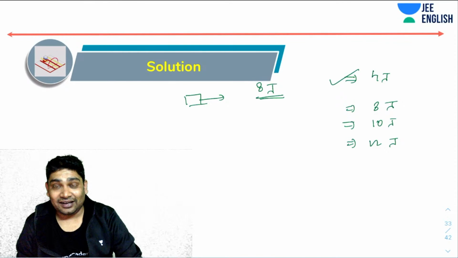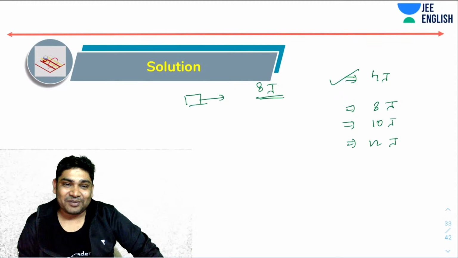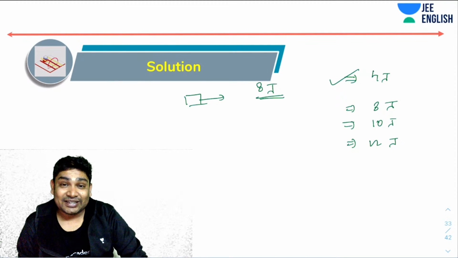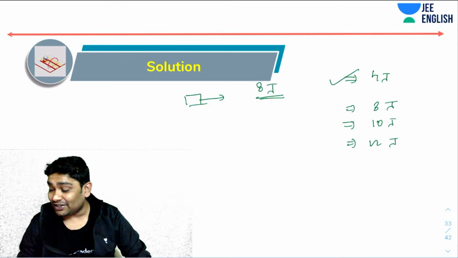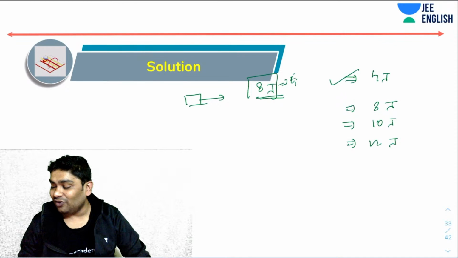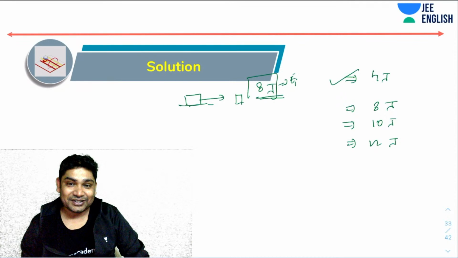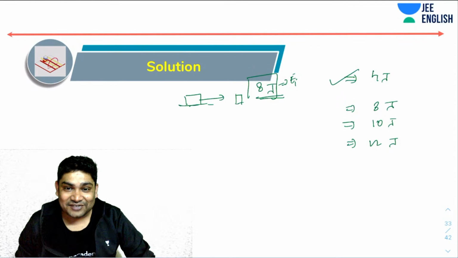So this is still asked. This was asked in 2016, I think, or 17. I don't remember. One of those years, I remember I was preparing the solutions. So they still ask such questions. So this was the initial energy, and the block was sliding over some area, and it was asked what will be its final energy. Okay. Final energy was asked.